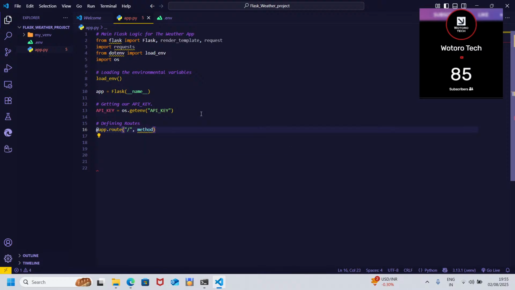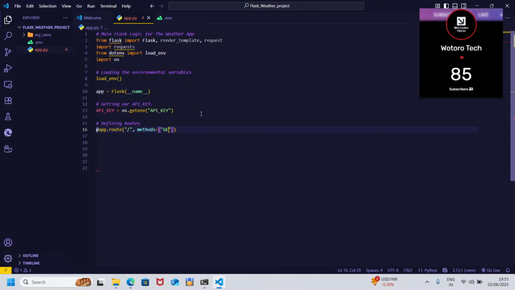Then we have our methods, which should be inside square brackets, because these are lists, so you must put them the way it is.